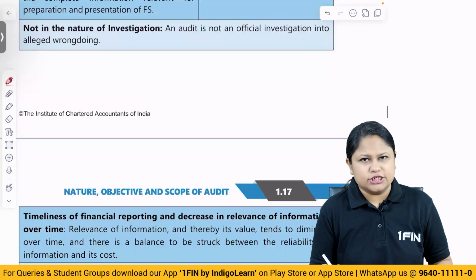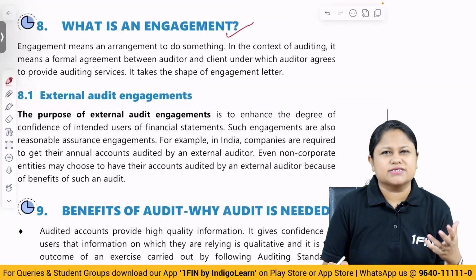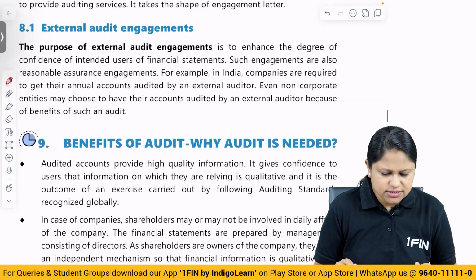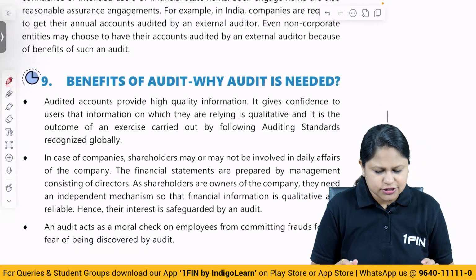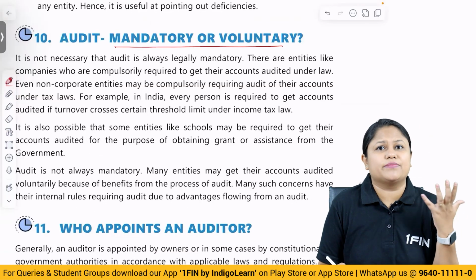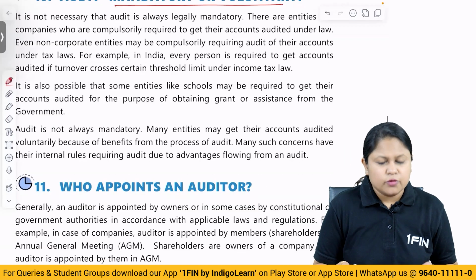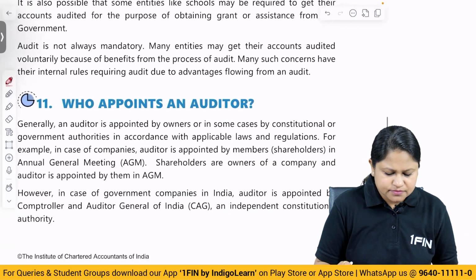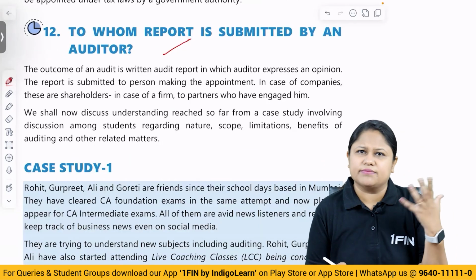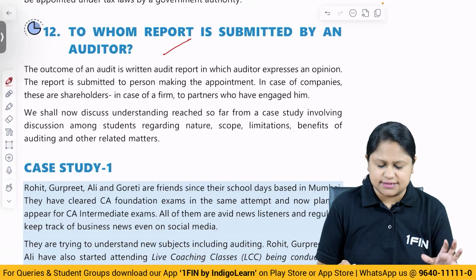Then we move on to what is an engagement. The relationship with the client is considered to be engagement. External audit engagement, basically we have discussed about reasonable assurance engagements. Audit, where we understood about how you provide reasonable assurance. Benefits of audit, we have done a detailed discussion. Audit mandatory or voluntary, all these I have also told you the kind of question that could appear in the exam. So where audit becomes statutorily required and where it is optional by the client. Who appoints the auditor depends upon the organization. To whom the report is submitted, also to the authority appointing, report is submitted to the same. We have taken examples and done that in detail. So you will see all of these things are already covered by us in the discussion.